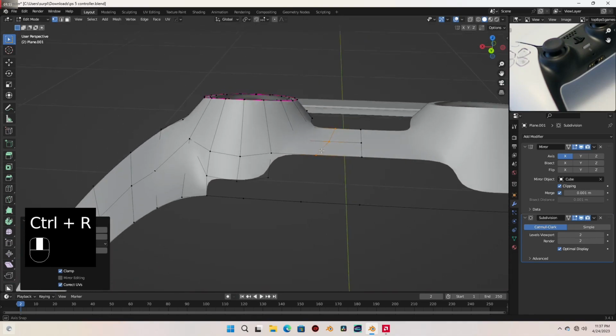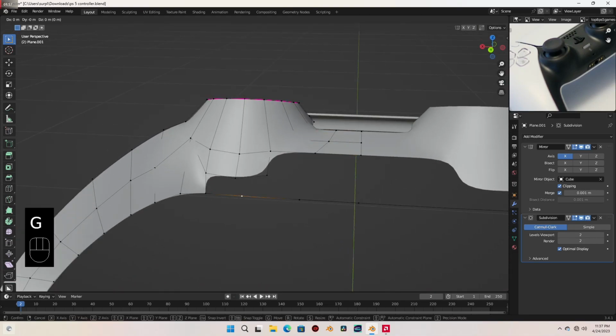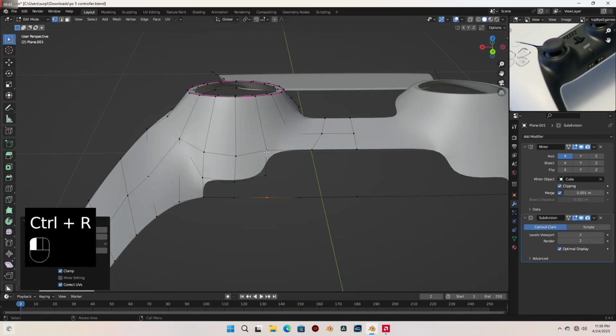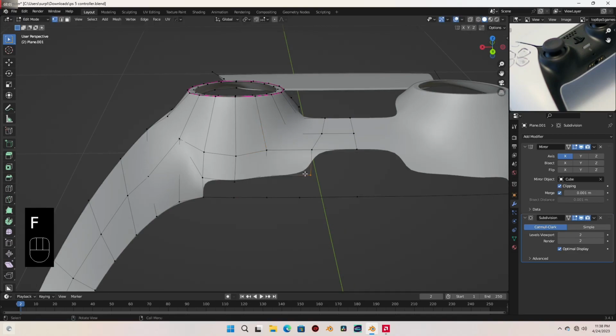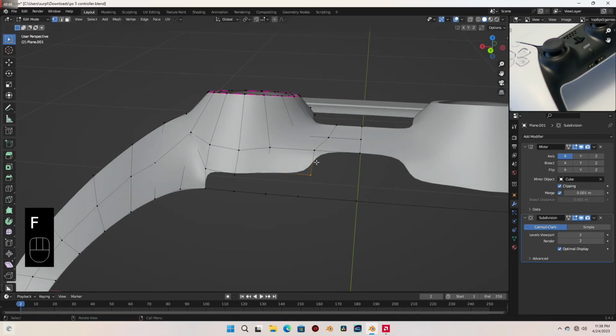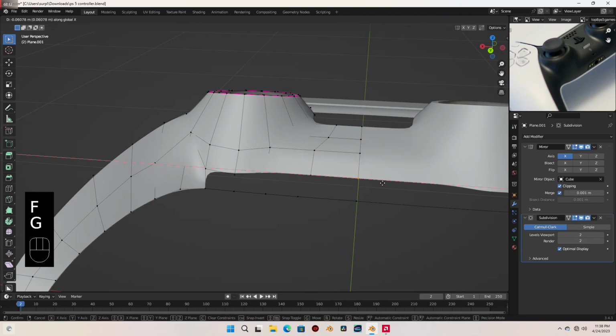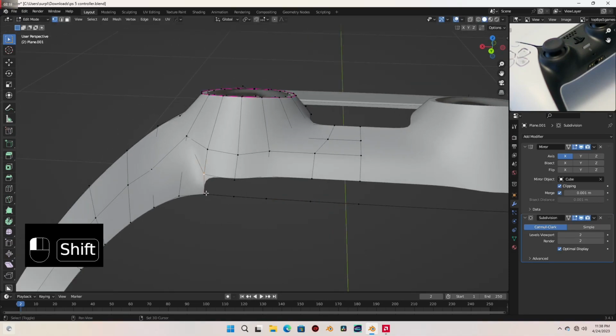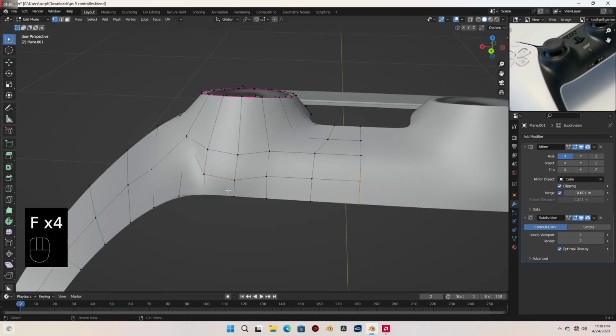Okay, let me slide these backwards and let me add a vertex here. Select these and press F to fill. Select these also, press F, GX, and let me slide these over here. Let's select these two and press F to fill that there.